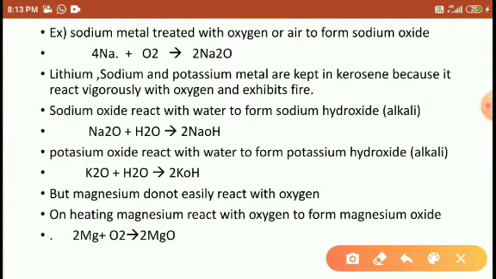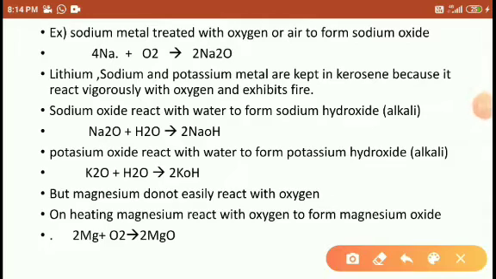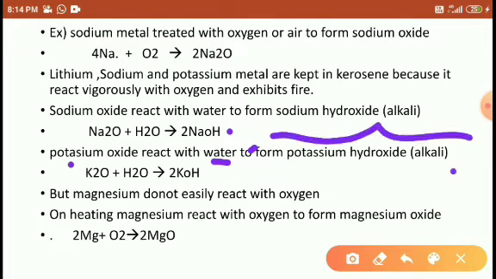Yes, students. Okay, sodium oxide reacts with water to form sodium hydroxide. What are these species? Metallic species which dissolve in water are called alkali. Sodium oxide, Na2O, reacts with water to form NaOH, which we call sodium hydroxide. Potassium oxide reacts with water to form potassium hydroxide, students.